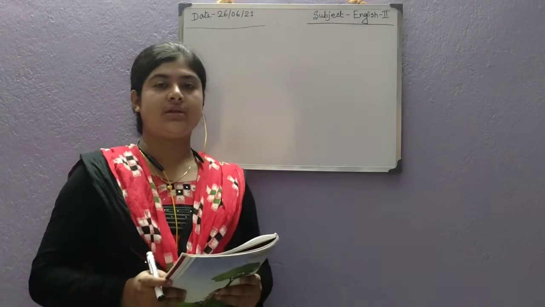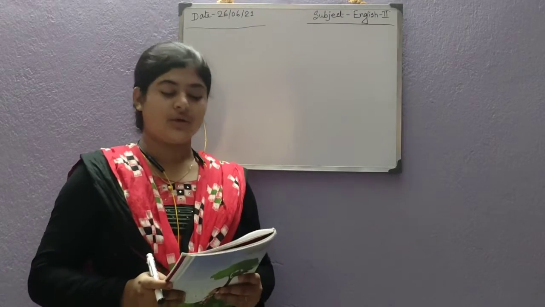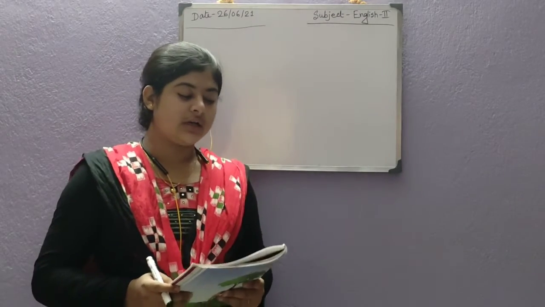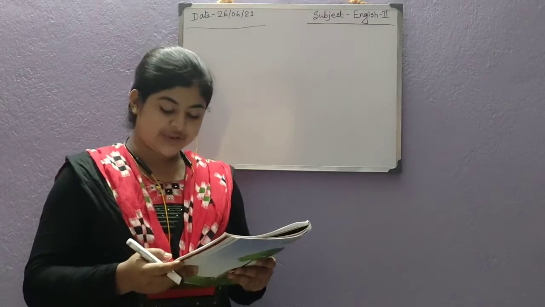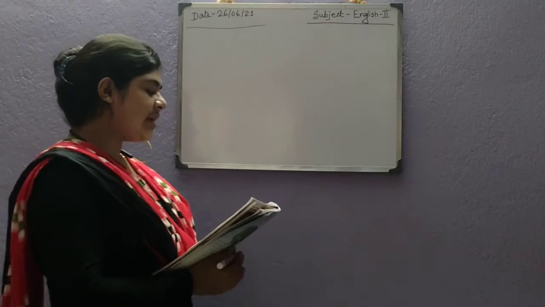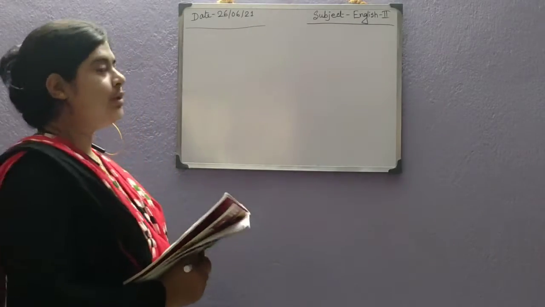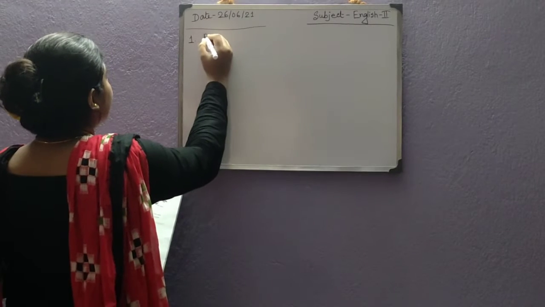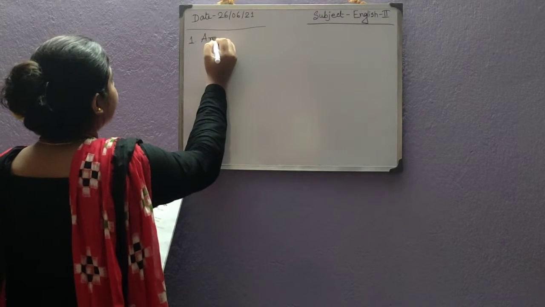Today we will do the question answers of A Rainy Day. So quickly come to the question answers of Rainy Day in your book, James English Reader book, page number 27. The first question is, where is Amol coming back from? So the answer will be, Amol is coming back from school.